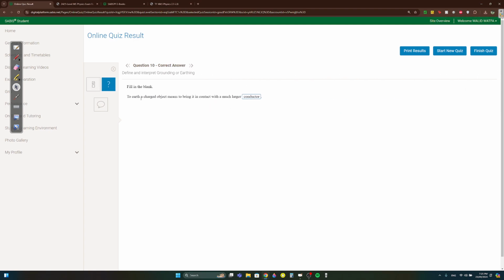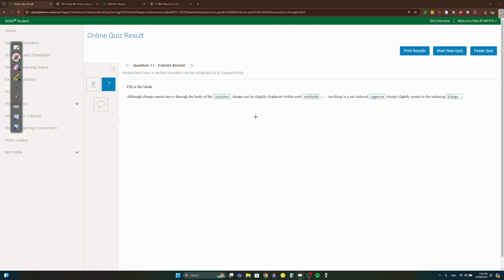Question 10. To earth a charged object means to bring it into contact with a much larger conductor. Again, nothing special. Although charge cannot move through the body of the insulator. Yeah, charge cannot move through the body of what? An insulator. Charge can be slightly displaced within each molecule or atom, resulting in a net induced opposite charge slightly nearer to the inducing charge.